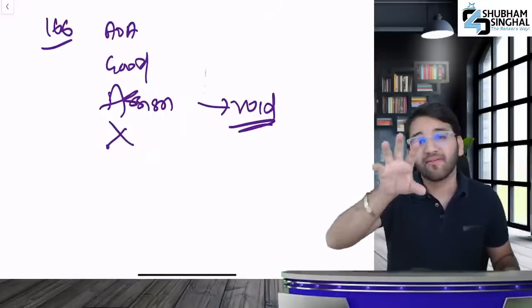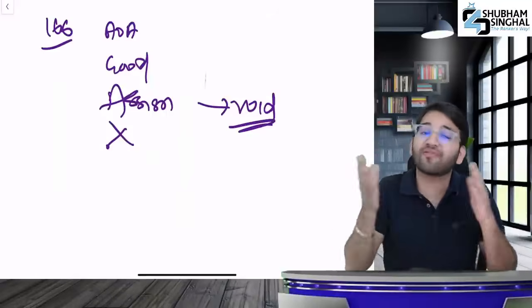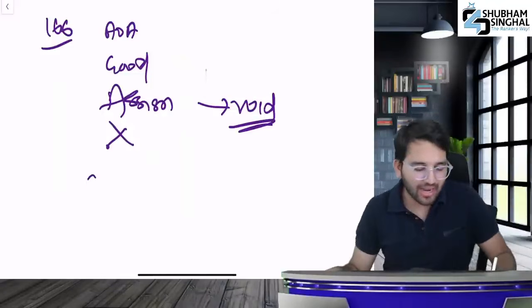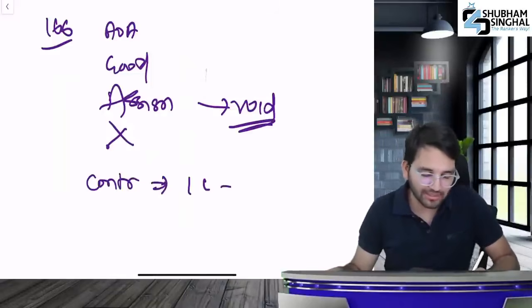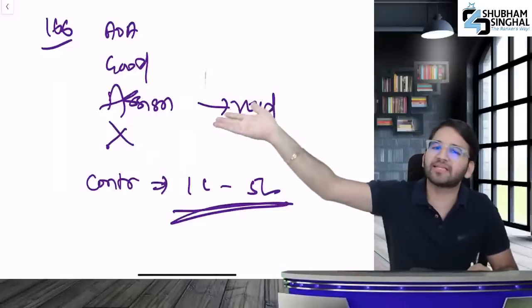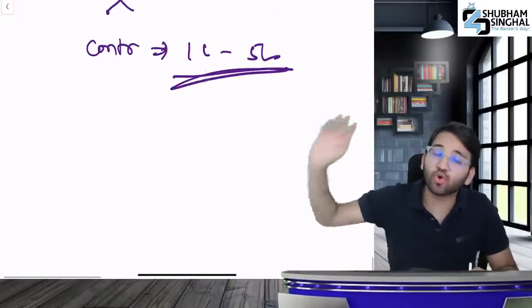Why can't we assign? If you die or in unfortunate events, then your office becomes vacant. So you can't even assign. If done, it becomes void. Now, if you contravene this, you'll be liable to a penalty of 1 lakh to 5 lakh rupees. It's done. There's nothing much. 166 is done.